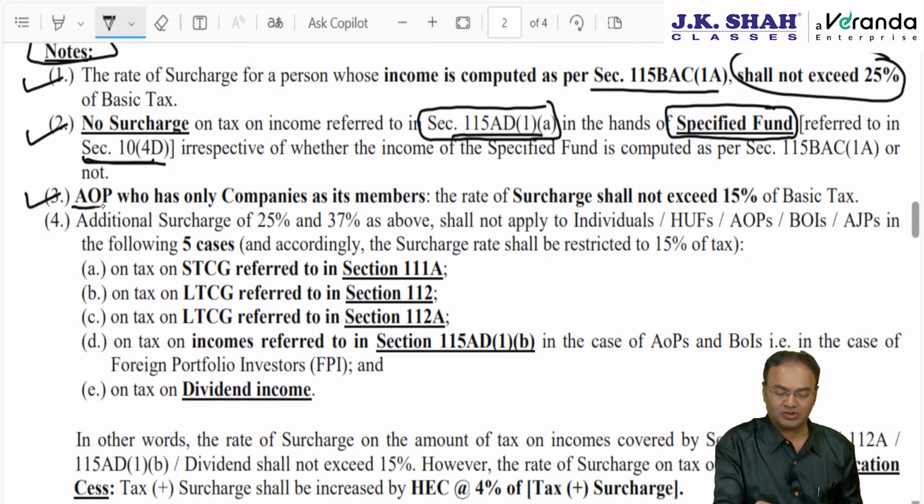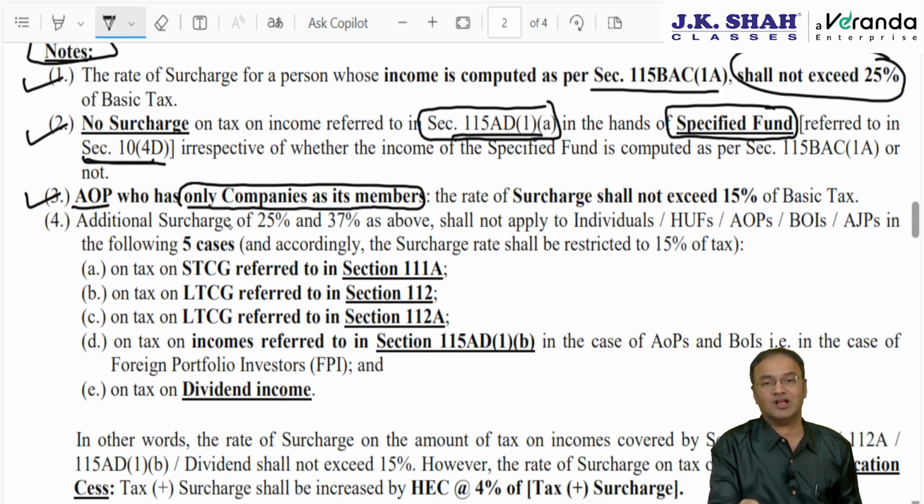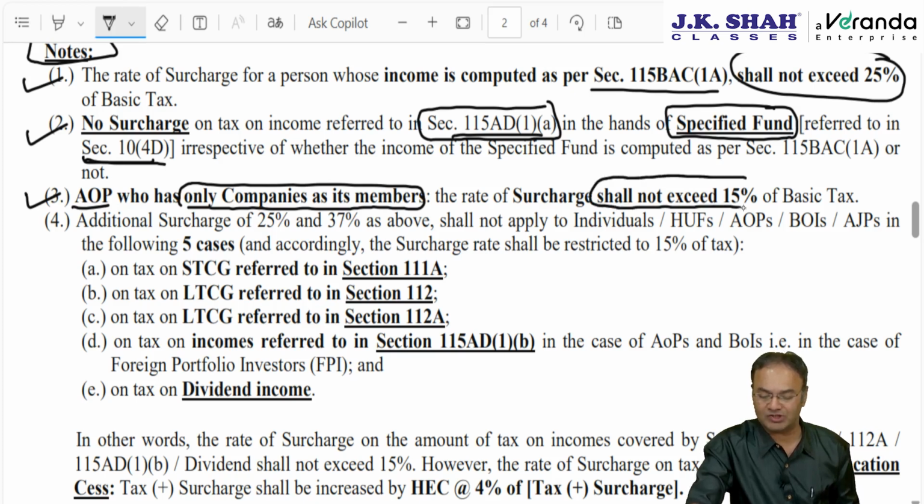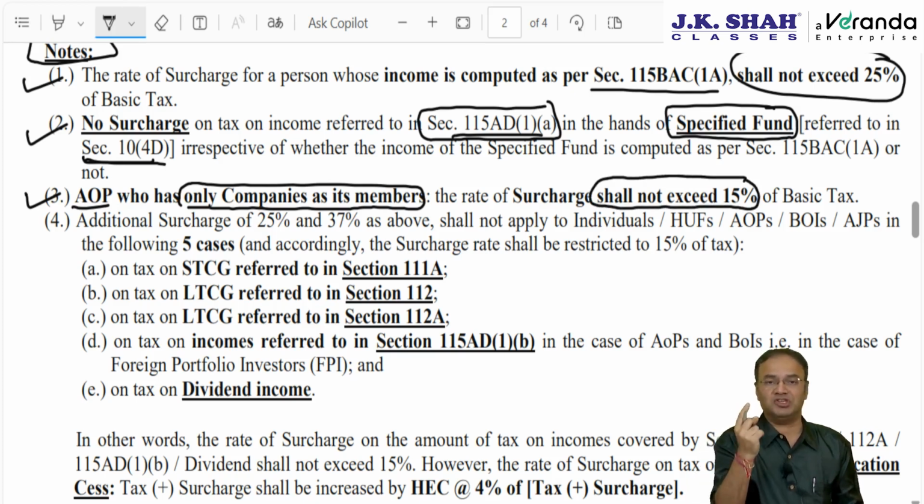Next is AOP, Association of Persons, which has only companies as its members. Then surcharge rate will not be 0, 10, 15, 25, 37. Surcharge rate will be either 0, 10 or 15. Shall not exceed 15%, meaning thereby it could be 0%, 10% or 15%.